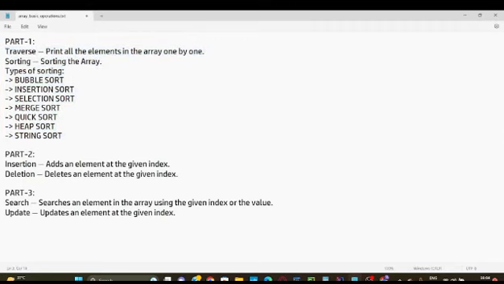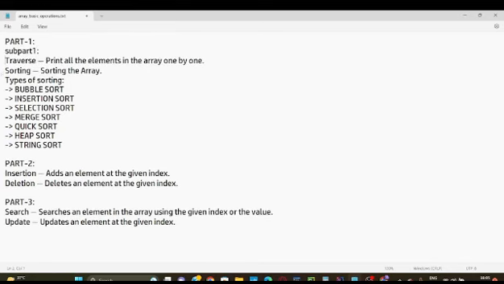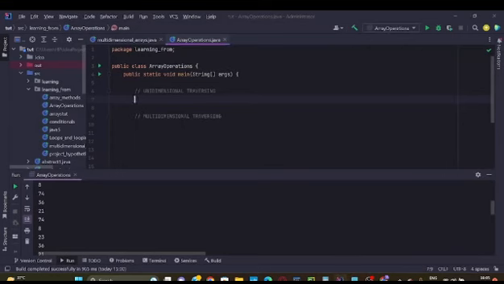Though I've written here part 1, actually we have subparts also. In subpart 1 we will talk about traversing, and then we have sorting. In this video we will talk about traversing. In the next video we will talk about sorting. And yes, now we can start the video.